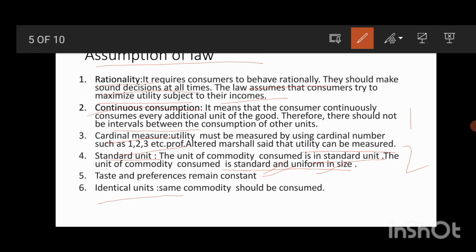Identical units, same commodity should be consumed. That means if a person consumes a glass of water at the time of consumption of first unit, then at the time of consumption of second unit, he should consume the glass of water only. Therefore, the commodity which he is consuming should be the same.